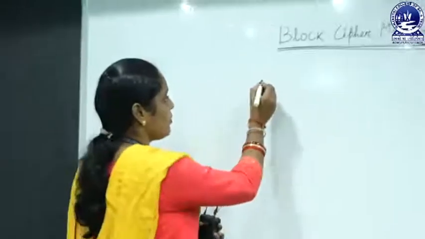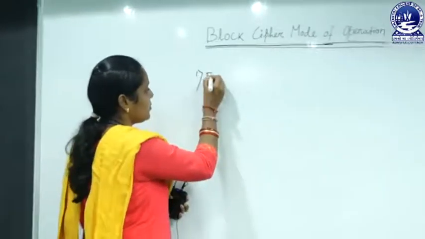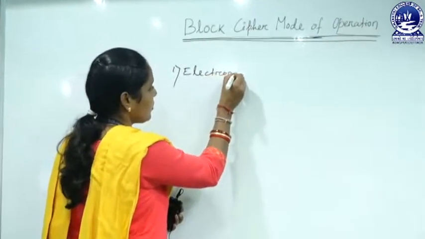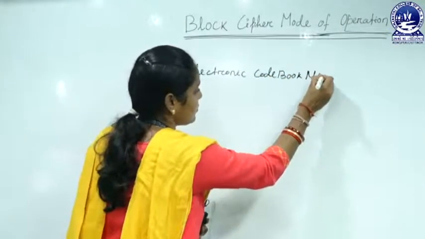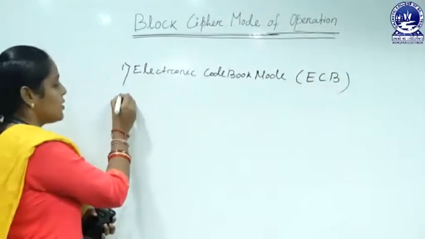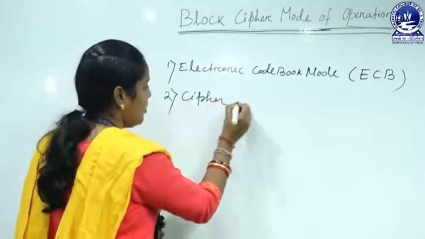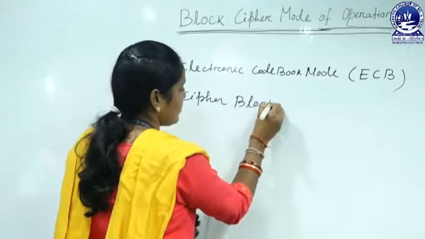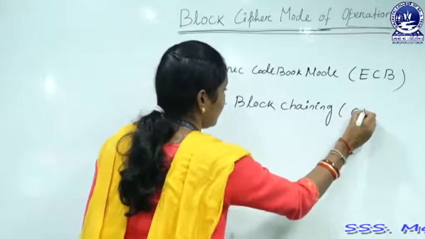Here, block cipher modes of operation are of 5 different types. First one is electronic code book mode, that is ECB. Second one is cipher block chaining, that is CBC.